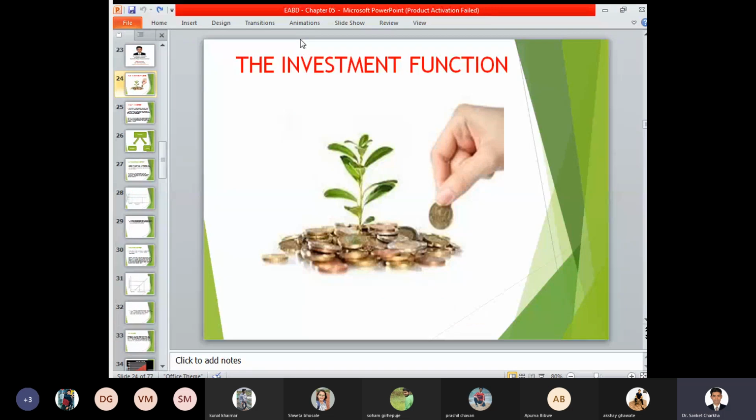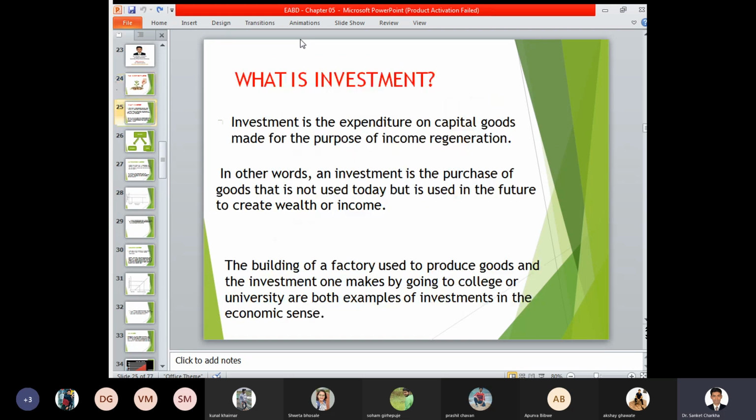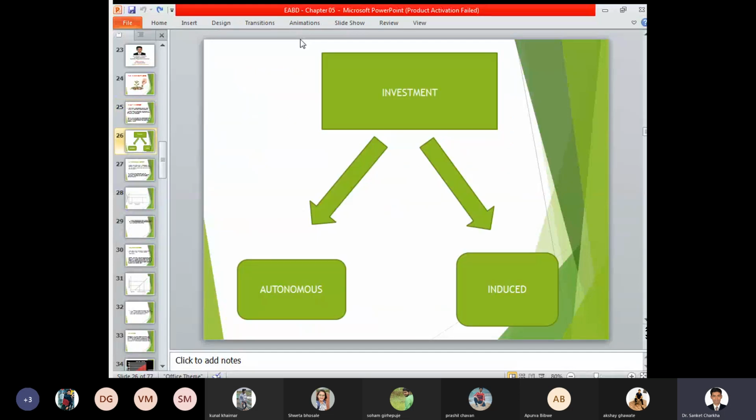Now the investment function. In my last lecture and previous examples, we have seen what the investment function is and how it can be calculated or evaluated. Investment is the expenditure on capital goods made for the purpose of income regeneration. So we always make a certain investment in order to regenerate a certain income. Whatever we are investing, we are looking for a certain output, a certain income, which will produce a value addition for the product or commodity that we have invested in.